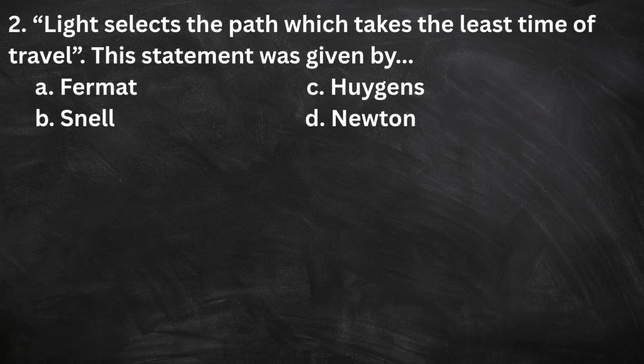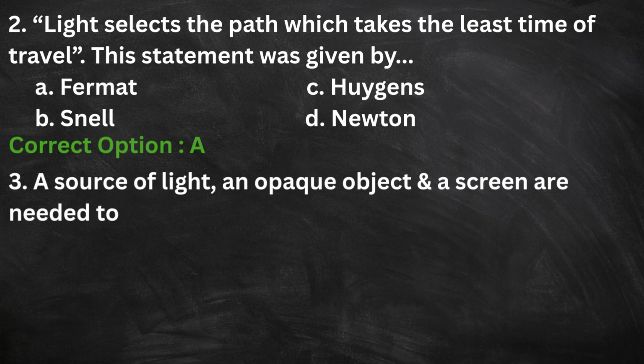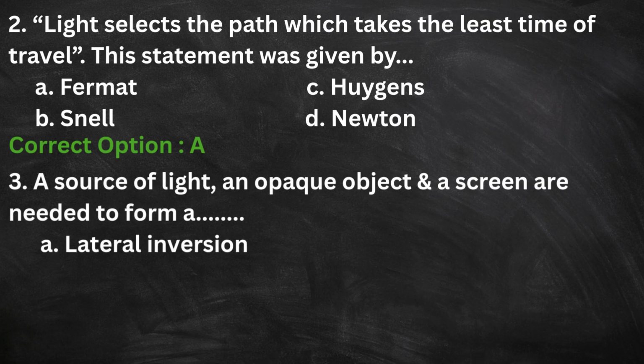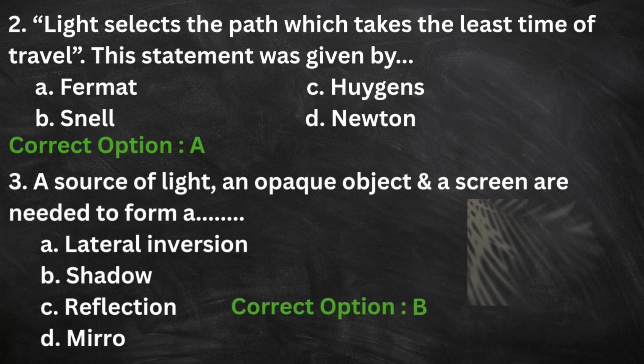2. Light selects the path which takes the least time of travel. This statement was given by A. Fermat, B. Snell, C. Huygens, D. Newton. The correct option is A. Fermat. 3. A source of light, an opaque object, and a screen are needed to form A. Lateral inversion, B. Shadow, C. Reflection, D. Mirror. The correct option is B. Shadow.